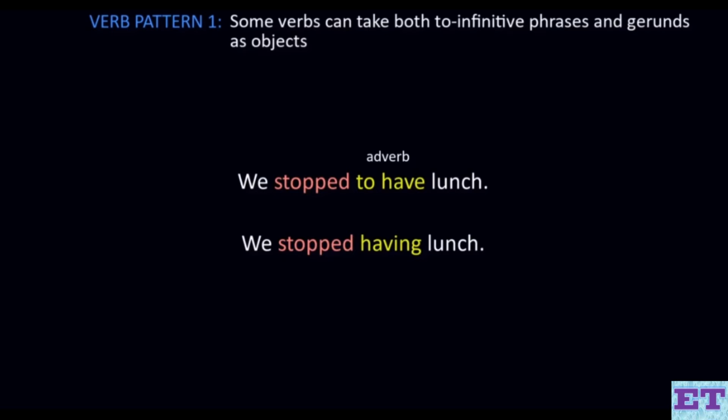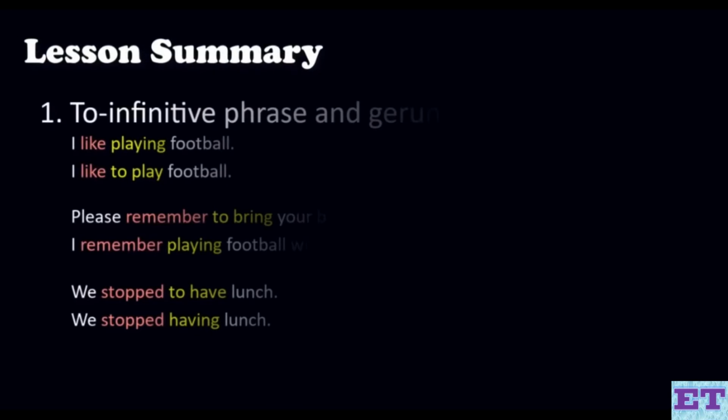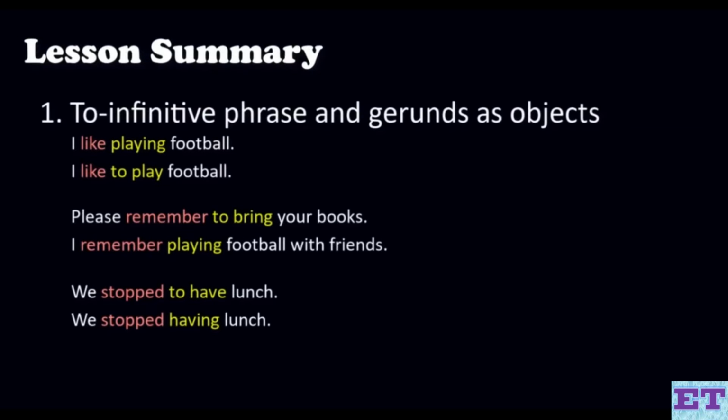However, the gerund in the second sentence is the object of the verb stopped, so it tells us what we stopped. We do have a resource sheet with an extensive list of verb patterns, so please do refer to that to learn about other verbs that follow the pattern we learned today. So today we learned about verbs that can take both a to infinitive phrase and a gerund as an object, and how sometimes they can mean the same thing, but at other times they are different in meaning.